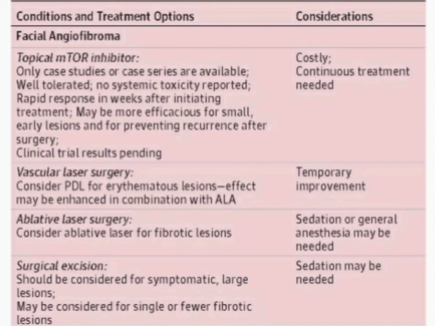Another is ablative laser surgery, ALS. For ablative laser surgery, we generally use the ablative laser for the fibrotic lesions, and we need sedation or general anesthesia. And there are other methods like surgical excision, which generally is done for large lesions, and it may be for a single or few fibrotic lesions. Surgical excision is done, and for that also we need sedation.